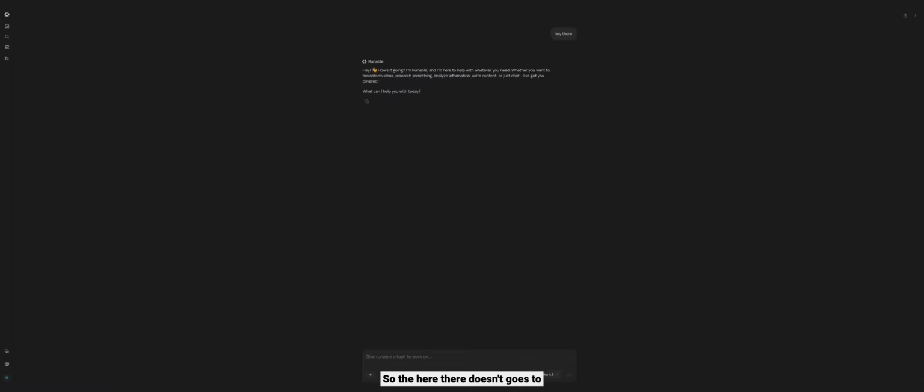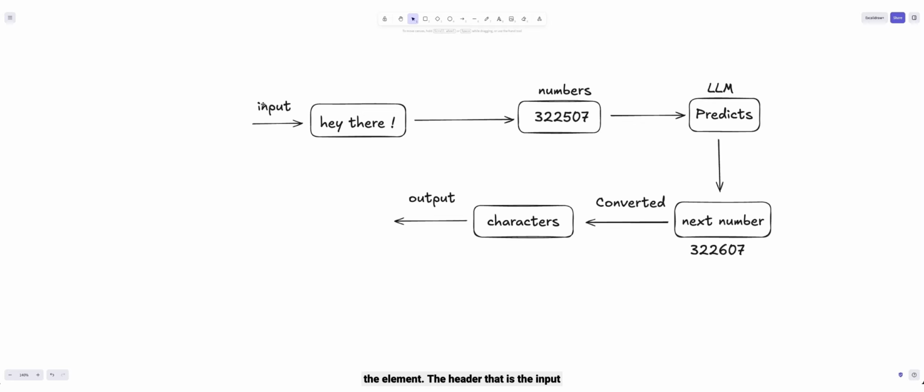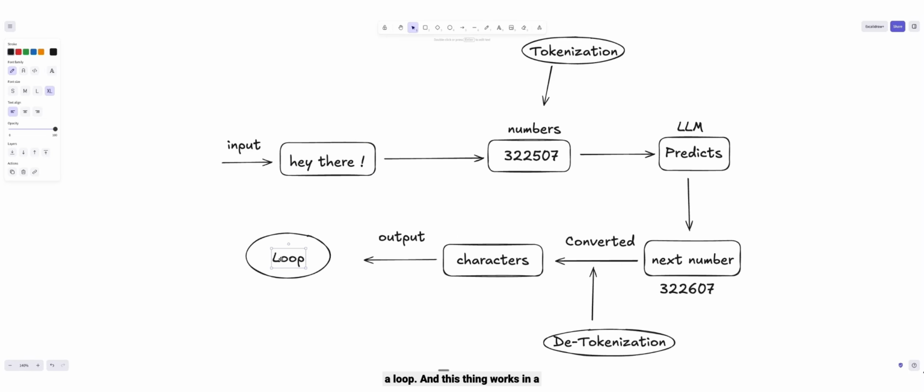When you go to an LLM and say, hey there, the "hey there" doesn't go to the LLM directly. The "hey there," that is the input, is first converted into numbers, and then the LLM predicts the next number. Then this next number is converted back into characters, and these characters are the output. So this works in a loop. It predicts the next output, and then it just loops and loops.